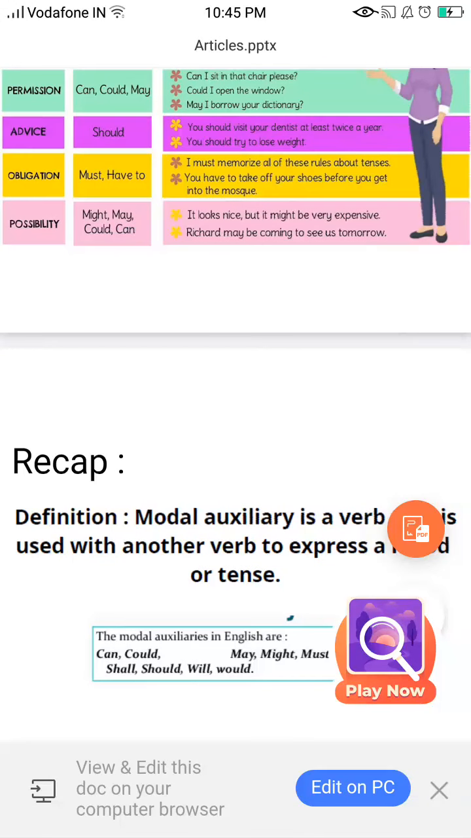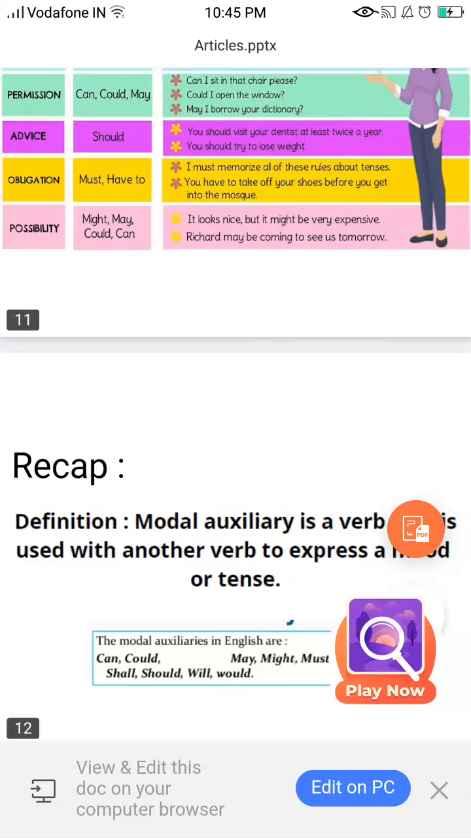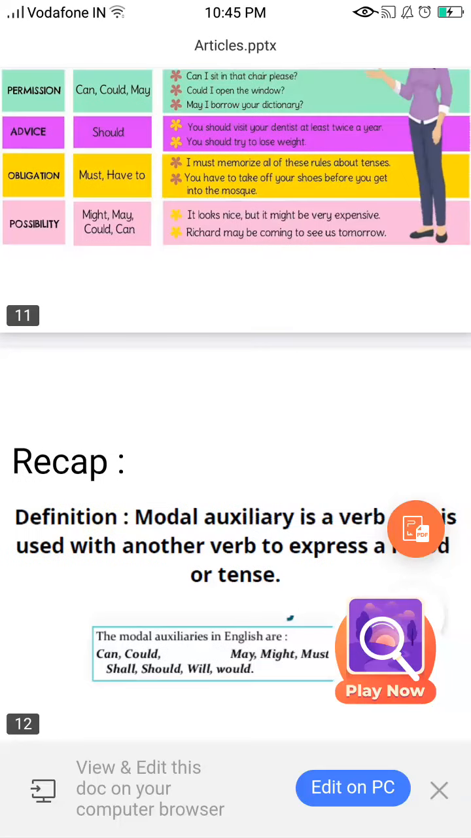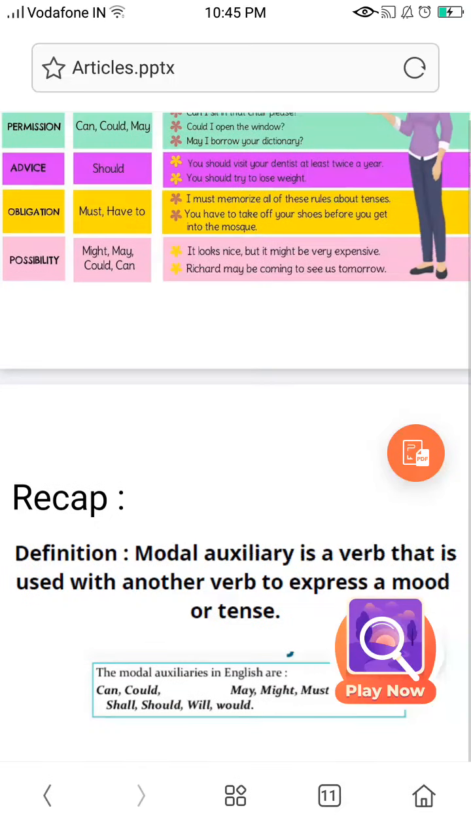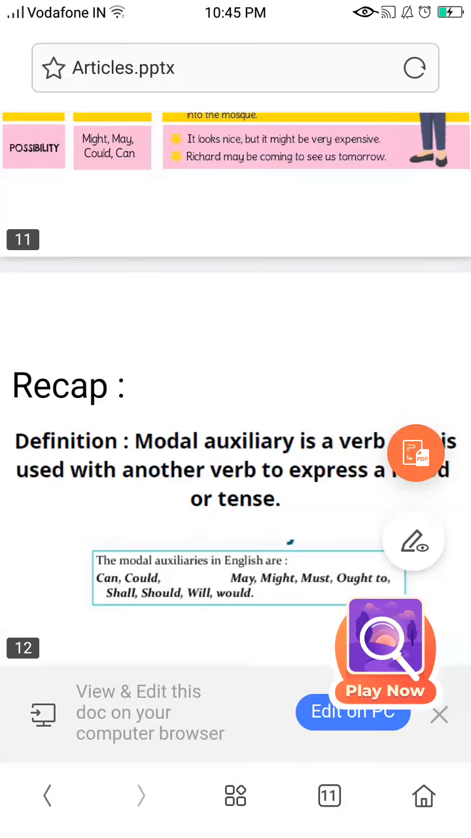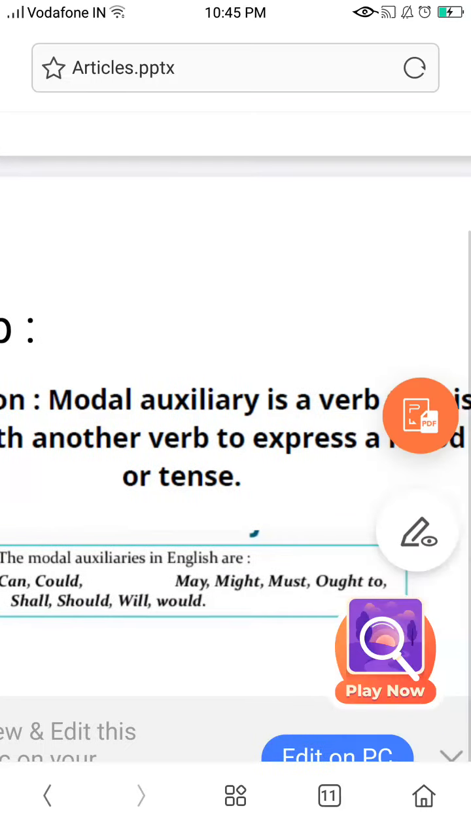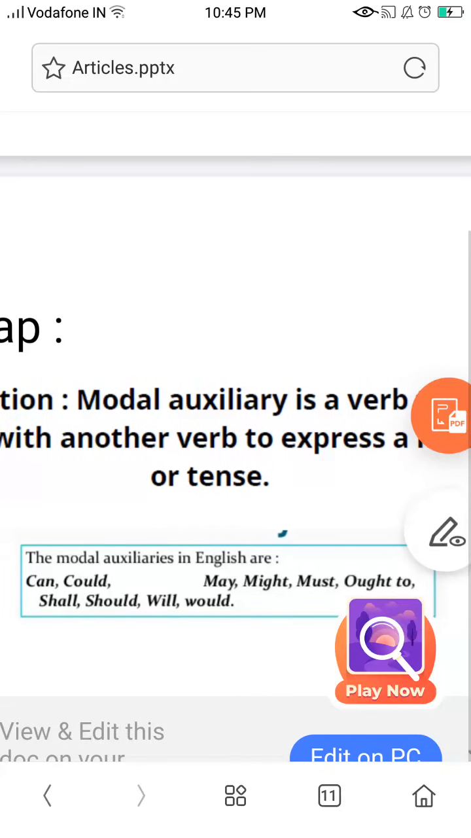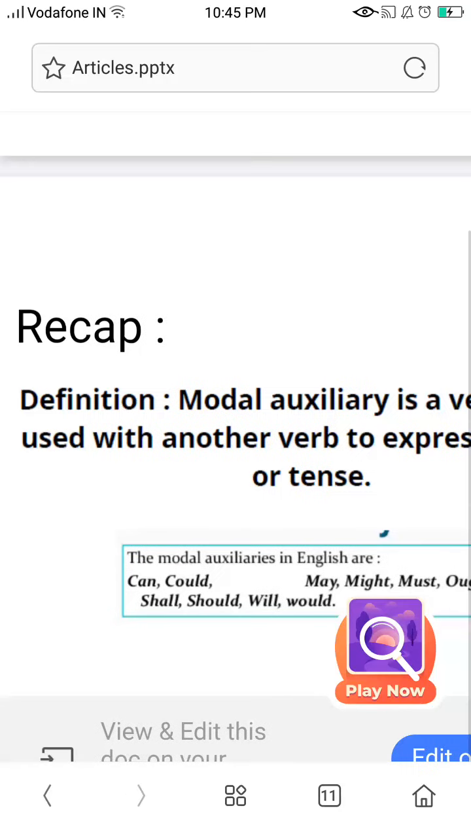Coming to the recap now, let's recap what we have already done. We have the definition of modal auxiliaries: a verb that is used with another verb to express a mood or tense. And the different examples of modal auxiliaries: can, could, may, might, must, ought to, shall, should, will, would.